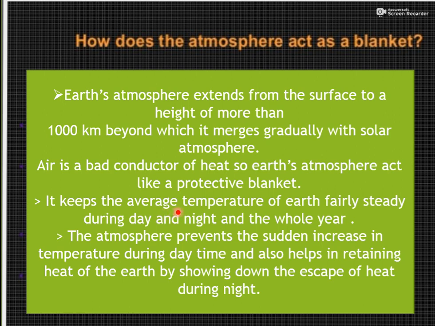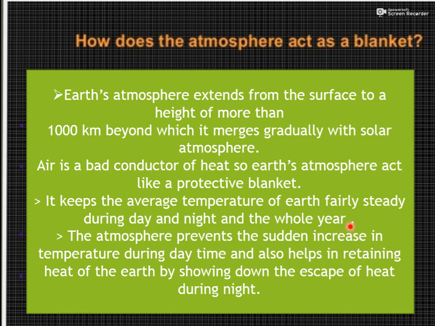It keeps the average temperature of earth fairly steady, means constant बना के रखता है during the day and night and the whole year. It doesn't happen that during the daytime the temperature is very high and during the night time the temperature is very low. No, the temperature changes, no doubt, but only slightly, not very much. And the same happens over the whole year.